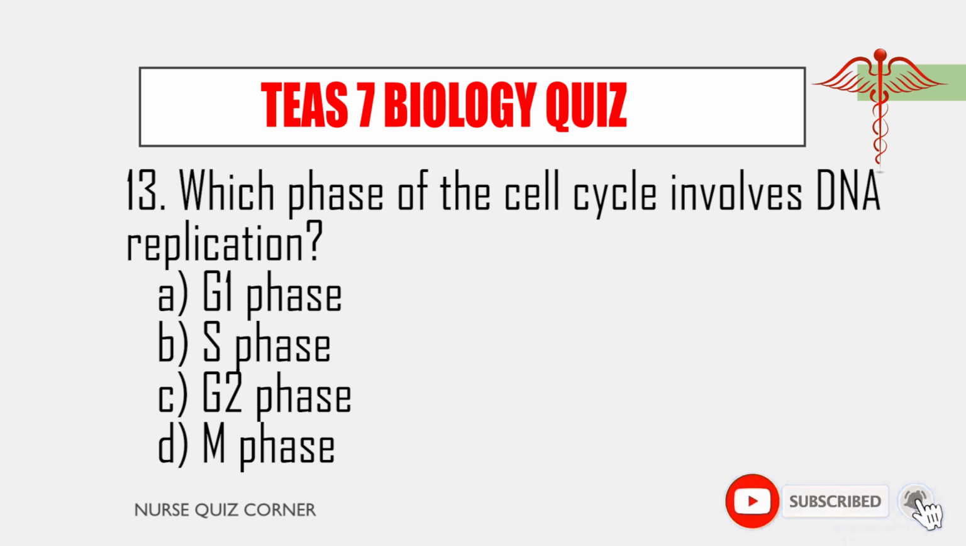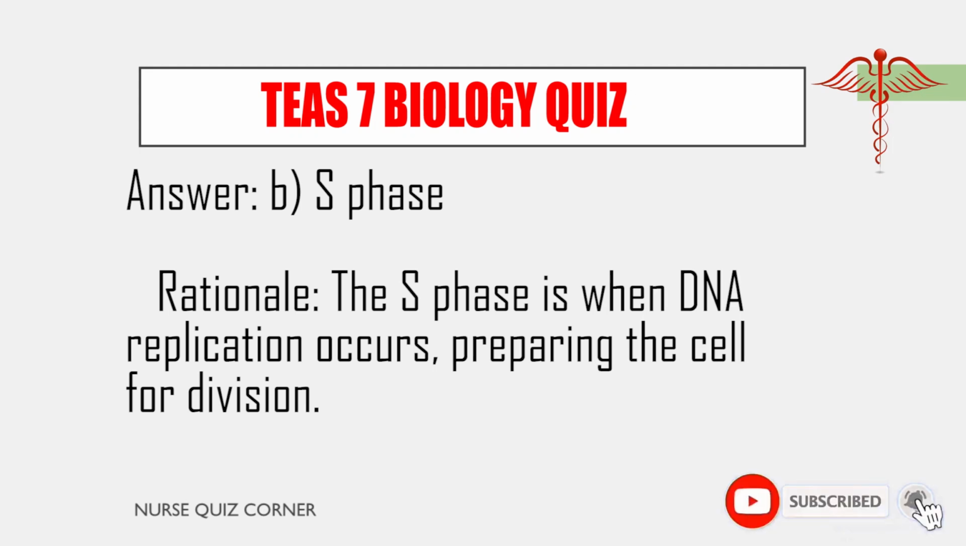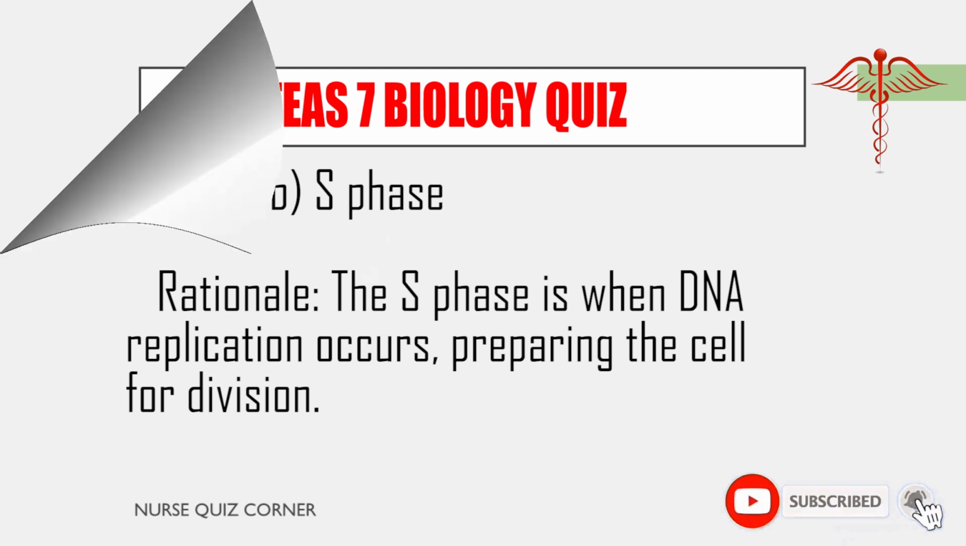13. Which phase of the cell cycle involves DNA replication? A. G1 phase. B. S phase. C. G2 phase. D. M phase. Answer S phase. Rationale. The S phase is when DNA replication occurs, preparing the cell for division.